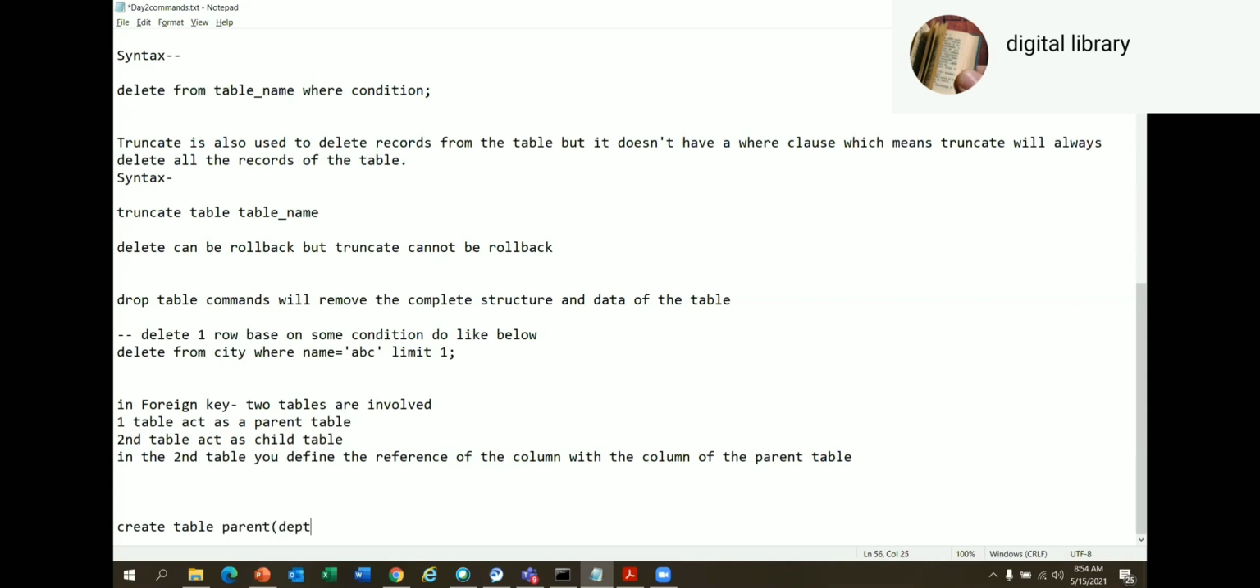So let's say department. I'm calling the table itself as parent. I have to define this as primary key or unique key. Anything will work. Let's say I'm defining it as unique. Okay.